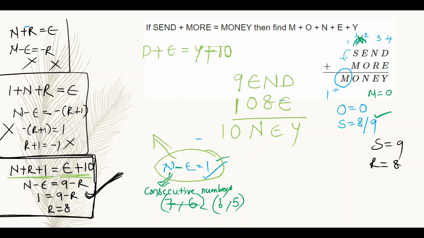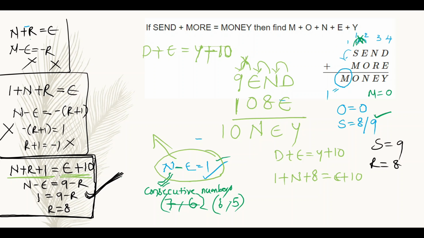So from this we can write d plus e is equal to y plus 10, and 1 plus n plus 8 is equal to e plus 10. Right? Here there will be a carry to this one, and there will be a carry to this one, but there will be no carry to this one. We have to observe each and every step carefully. There will be no carry from the second column to the first column.